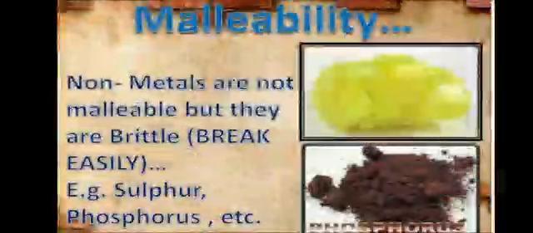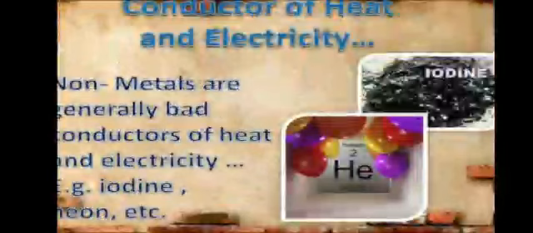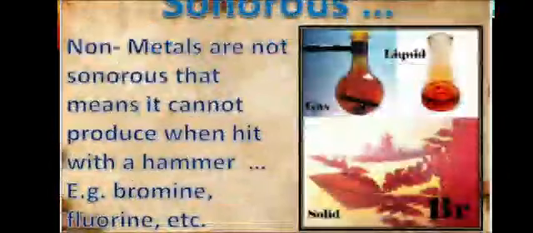Non-metals are not malleable. It means they cannot be converted into thin sheets by hammering, but they are brittle in nature and break easily. For example, sulfur, phosphorus, etc. Non-metals are generally bad conductors of heat and electricity. For example, iodine. Sonorous nature: non-metals are not sonorous. That means they cannot produce sound when hit with a hammer. For example, bromine, fluorine, etc.